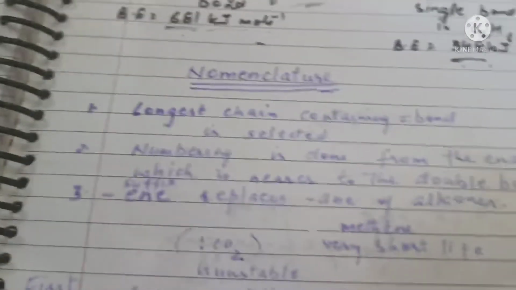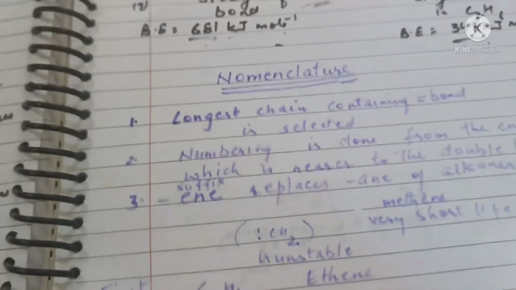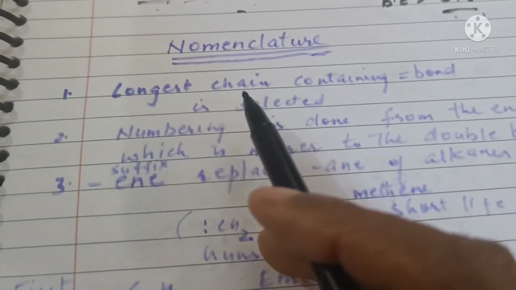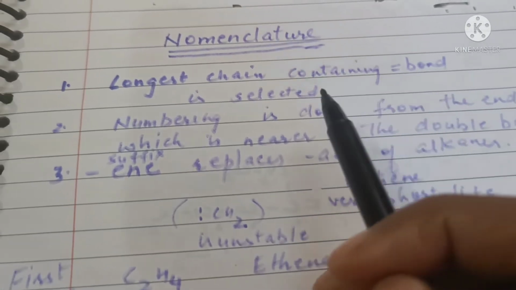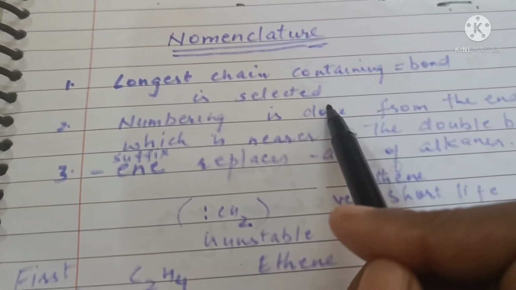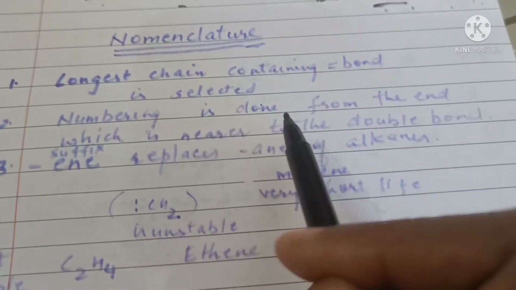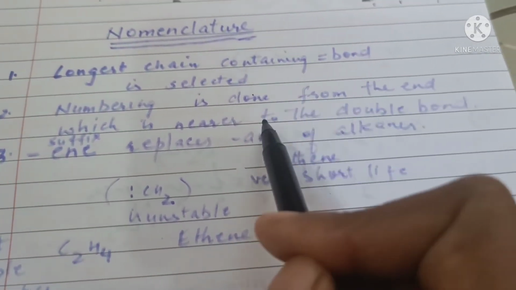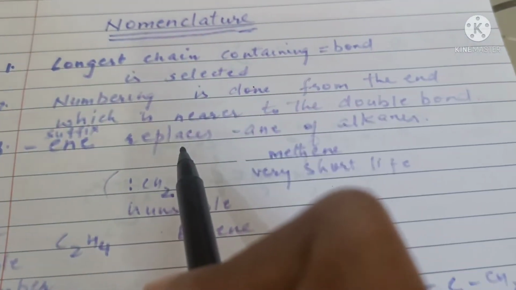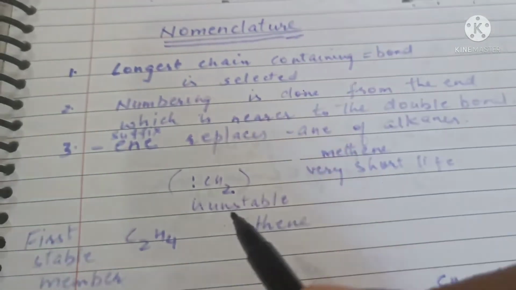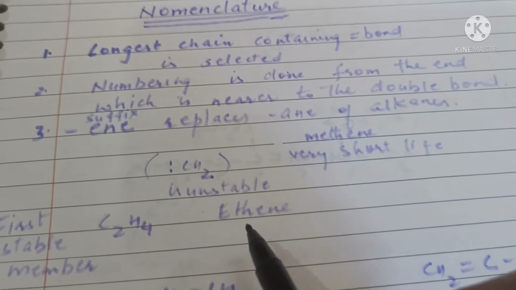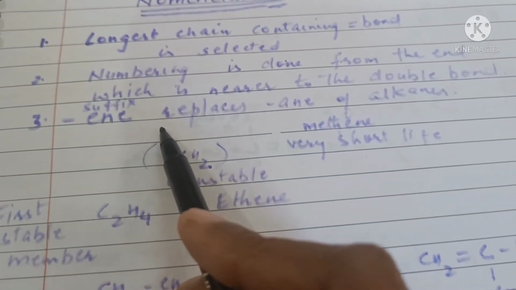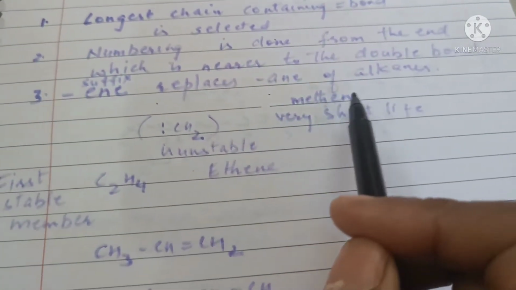Next is nomenclature of alkenes. So for giving IUPAC name to the compound, we select the longest chain containing the double bond. When we have selected that chain, then we do numbering of the chain in such a manner that numbering is done from the end which is nearer to the double bond. And after naming the substituents and the word root, the suffix "ene" will replace "ane" of alkanes.